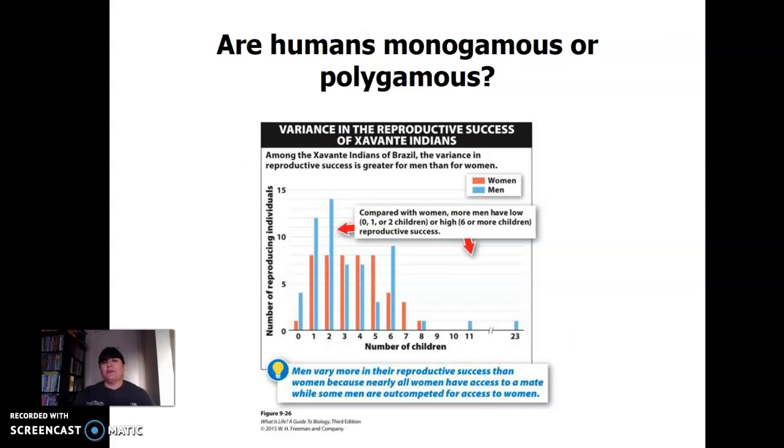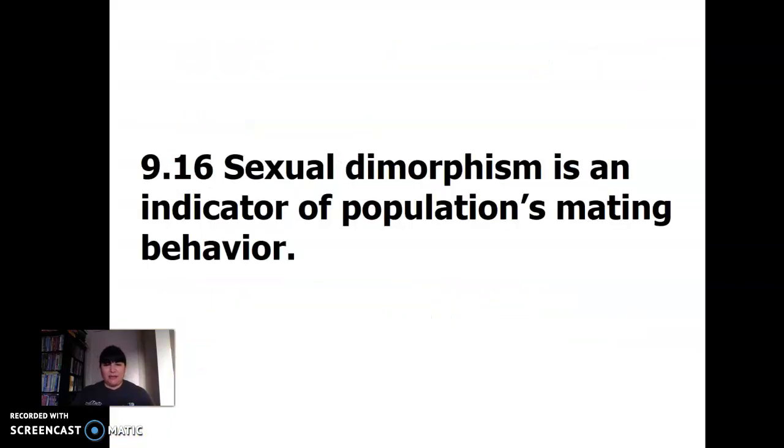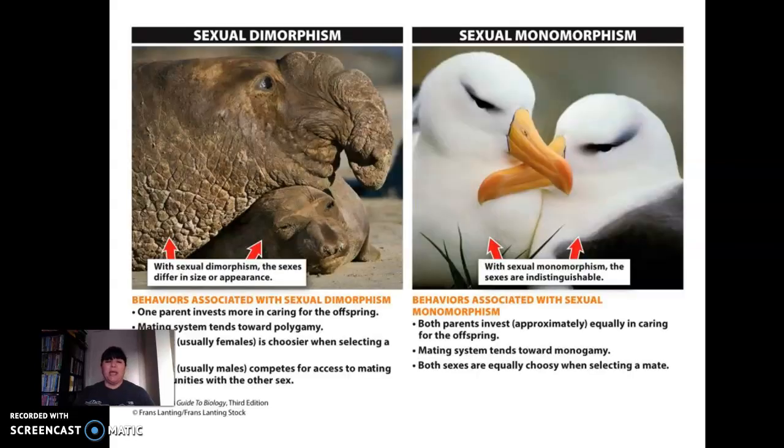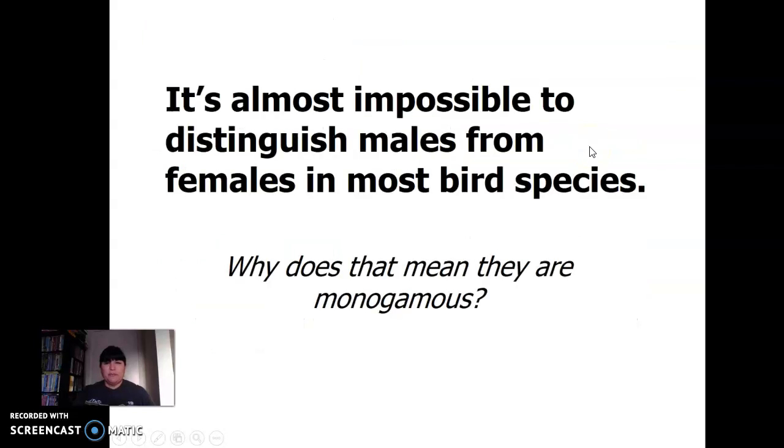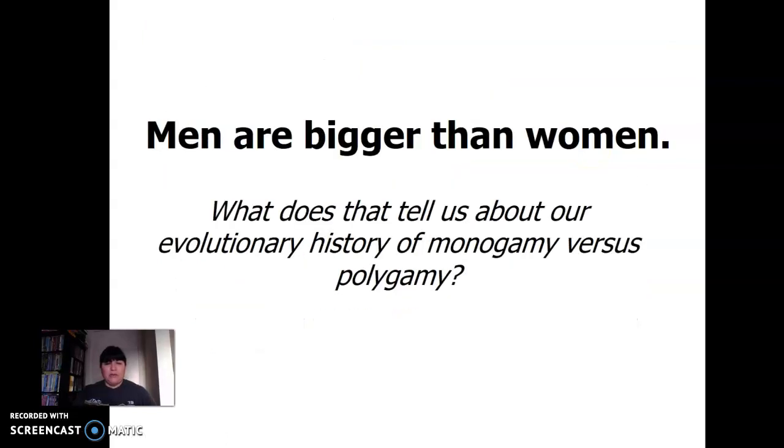Are humans monogamous or polygamous? You can think about that. The author is funny and he has his idea of that. Sexual dimorphism, so we can see differences in male and female bodies, seems to be an indicator of population's mating behavior. So if there's more differences between males and females associated with sexual dimorphism, and then sexual monomorphism, where they look similar.